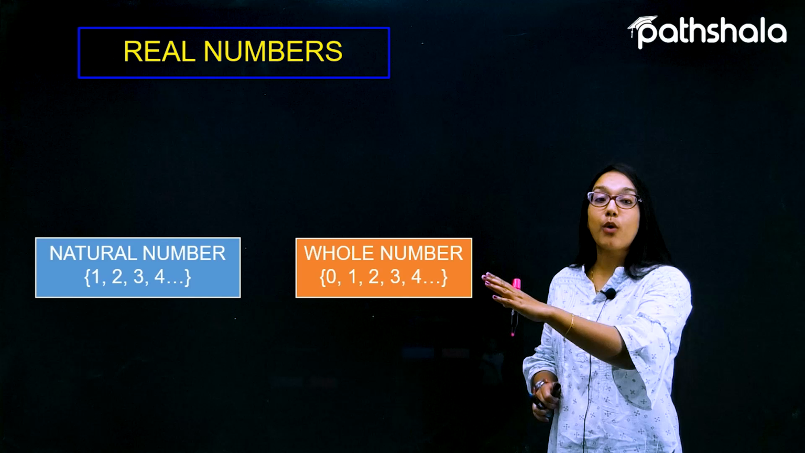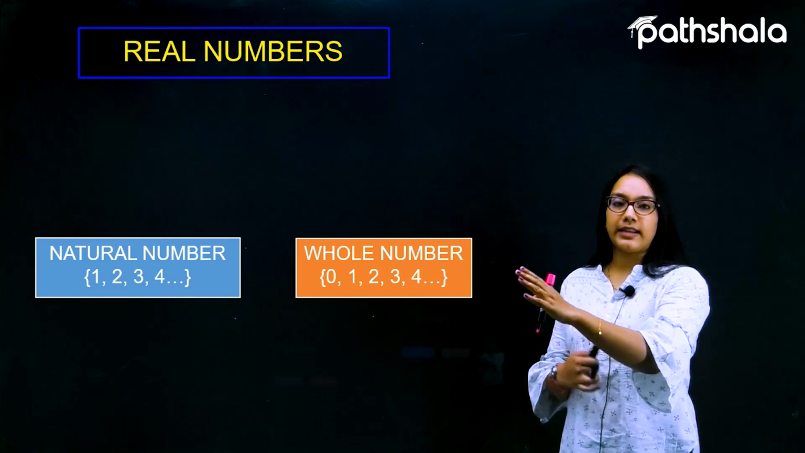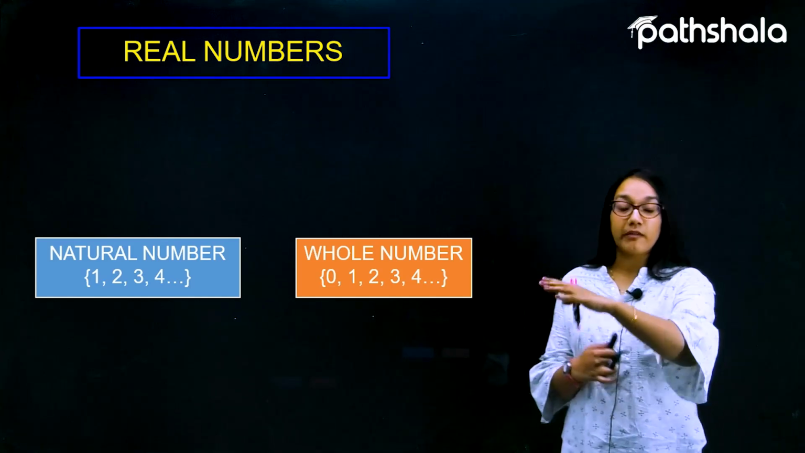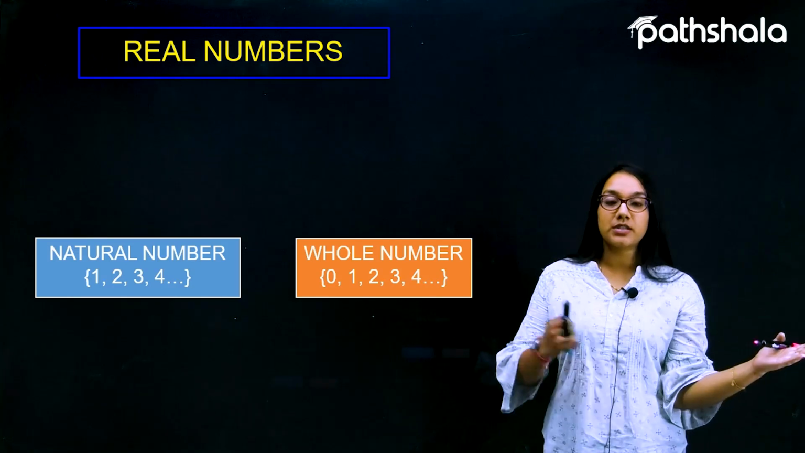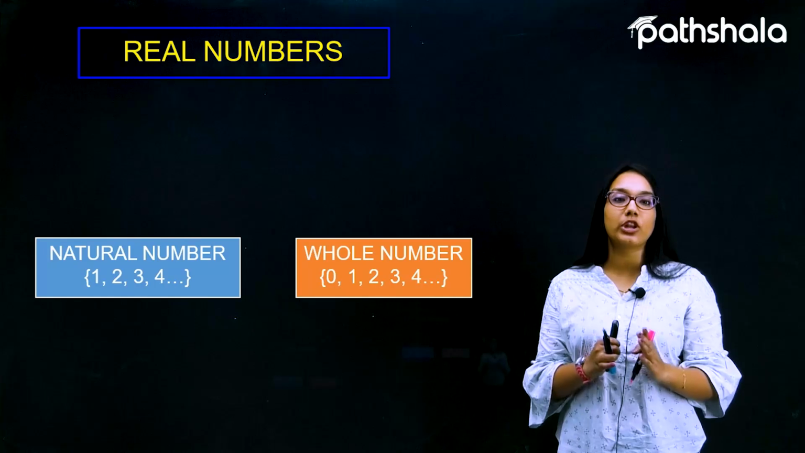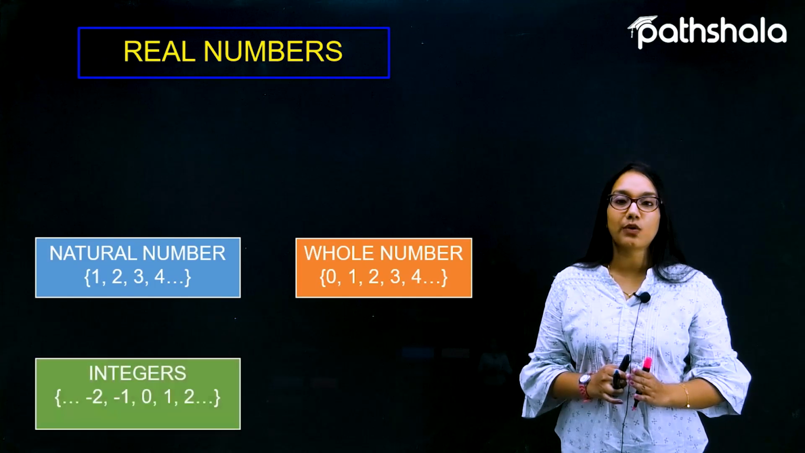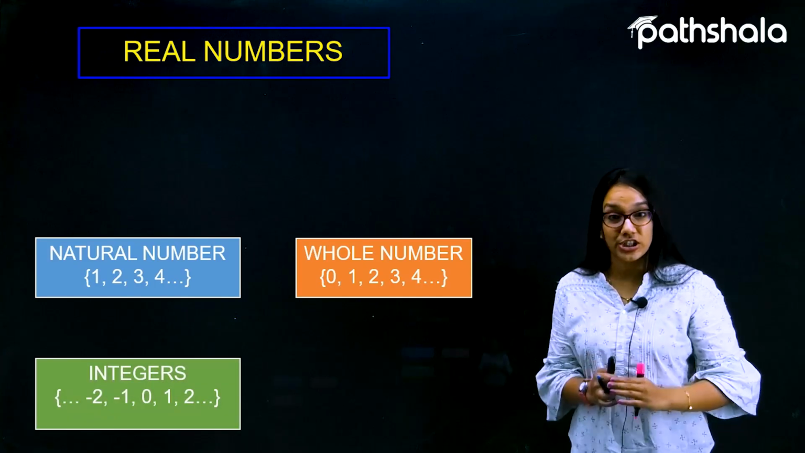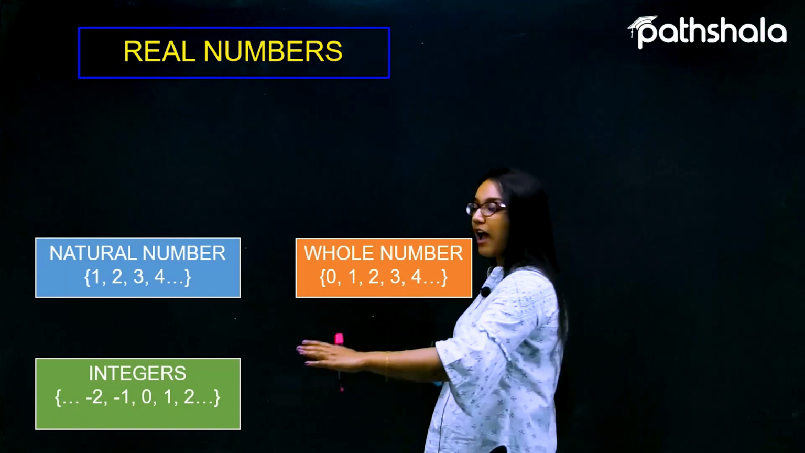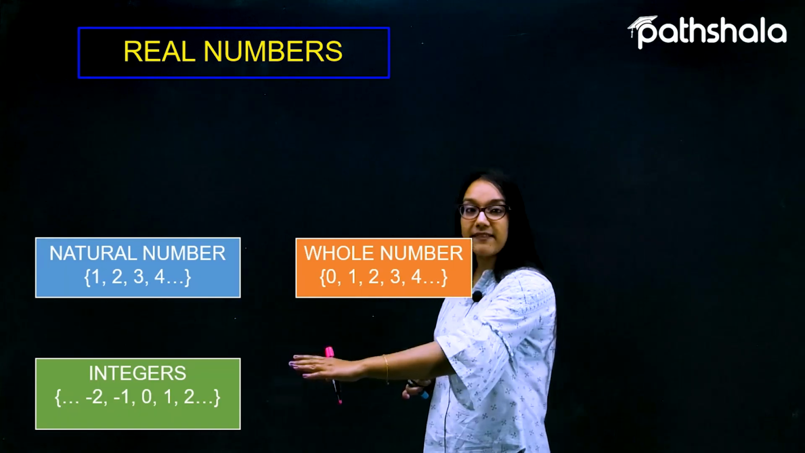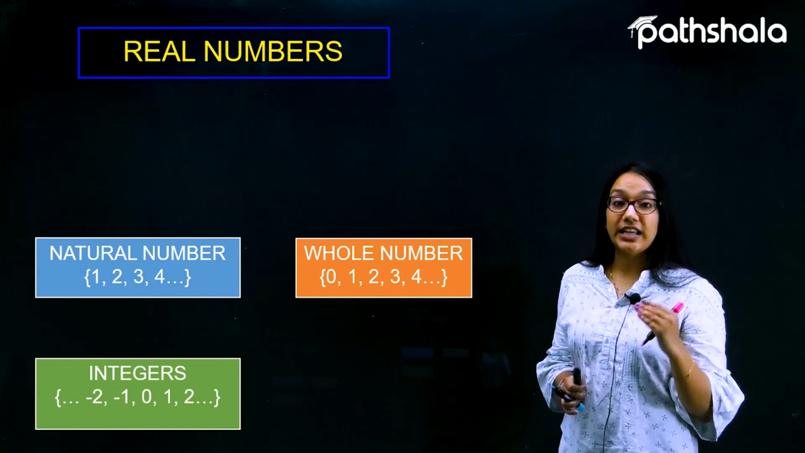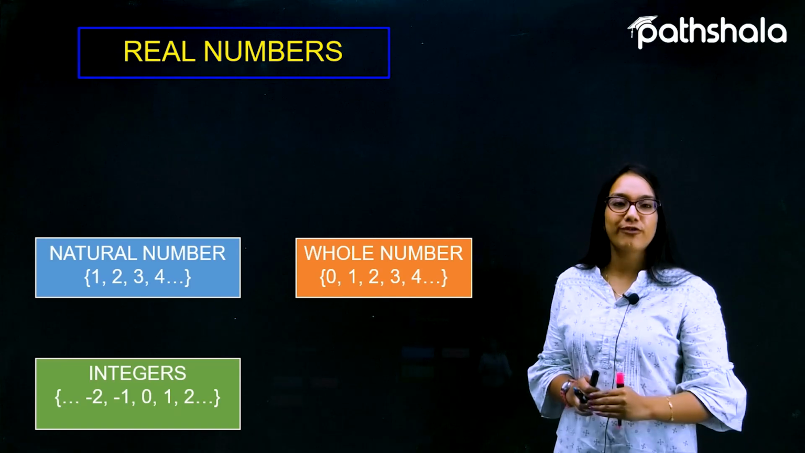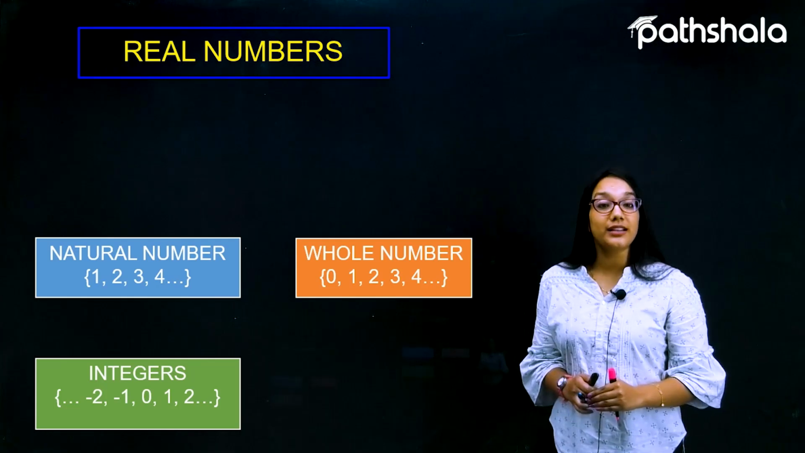Now let's talk about the positive as well as the negative numbers. Let us suppose we have a collection in which there are the positive numbers, the negative numbers and the 0 within. Such a collection is called a collection of integers. So a collection in which we have positive as well as negative as well as 0 is called integers.